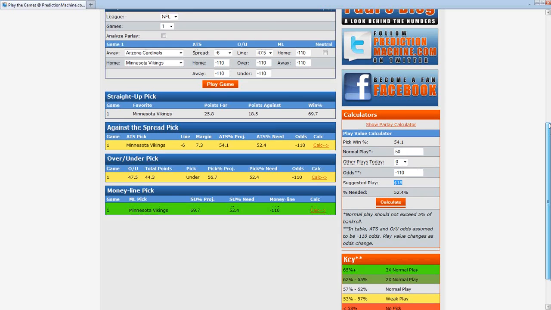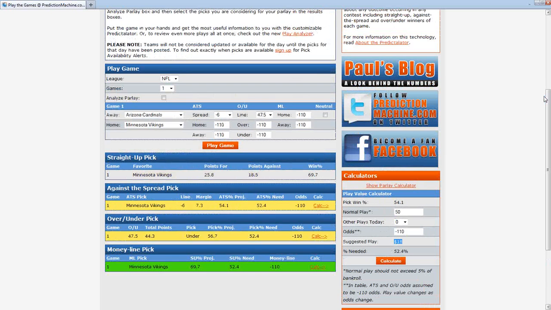New for this season, besides the ability just to change one game at one time and evaluate that, is something we've included to allow you to choose up to 16 different games within one sport and look at all of those at any given time. Not only is this great for those of you who want to know a few games and want to know how the numbers and the lines change and how that affects picks for just a few of our top plays, but also anybody who's interested in parlays or teasers, especially with teasers, since you're able to change the spread to any number that you want. But for an example purpose, we'll look at two different teams and evaluate parlays within those.